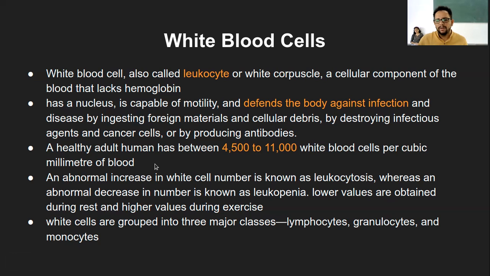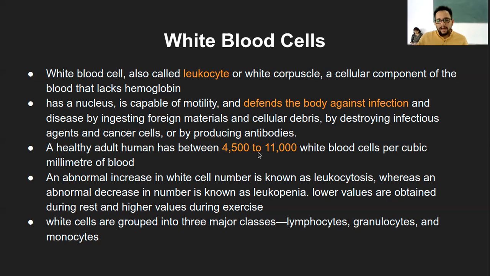So that many RBCs are present in 1 cubic millimeter of the blood. Though the number here is very low compared to RBCs, they are more than sufficient to tackle any infection, right? And they are further subdivided into several types that we will see in the next part, and the number will again get subdivided.